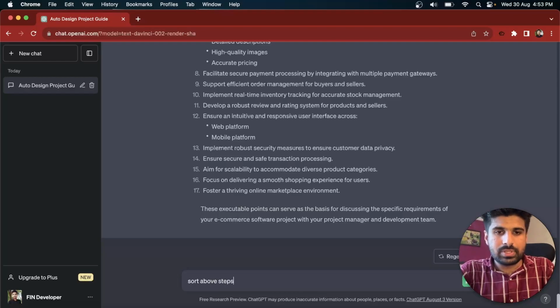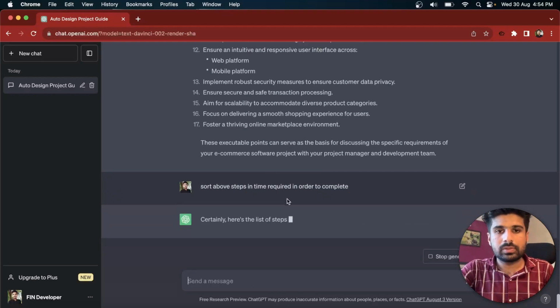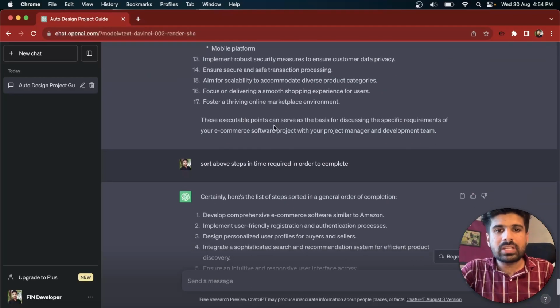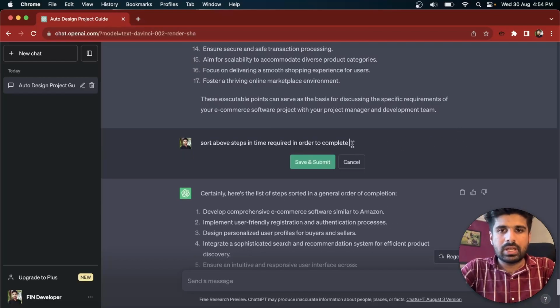the above steps in the time required to complete. Now here you can see it sorts all the above steps. Just make it more simple. So also mention the estimated time required.